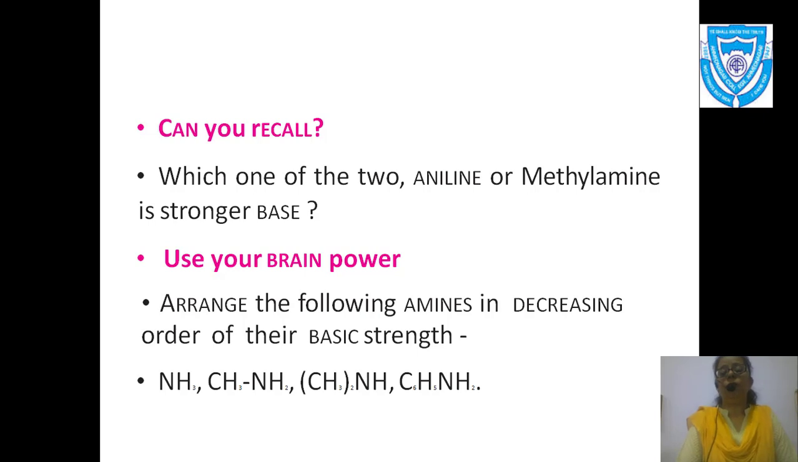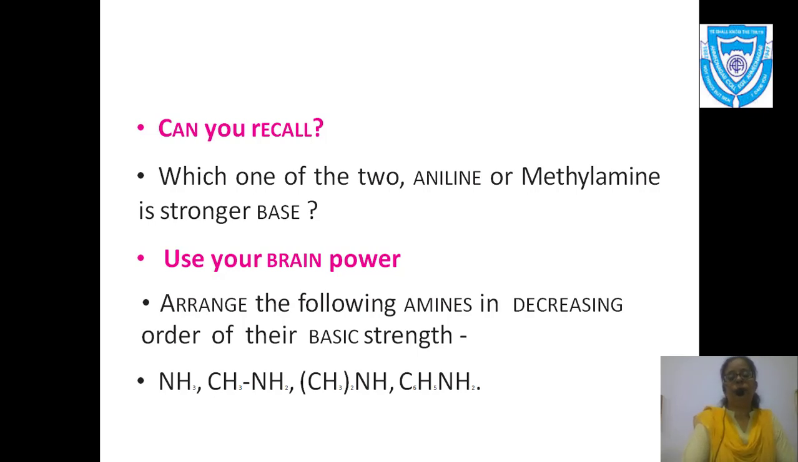Now which one of the two, aniline or methylamine, is more basic? Here again we will say that methylamine is more basic, because the lone pair available on nitrogen in aniline is involved in resonance, so it is not available for donation. Okay, so this is the reason.